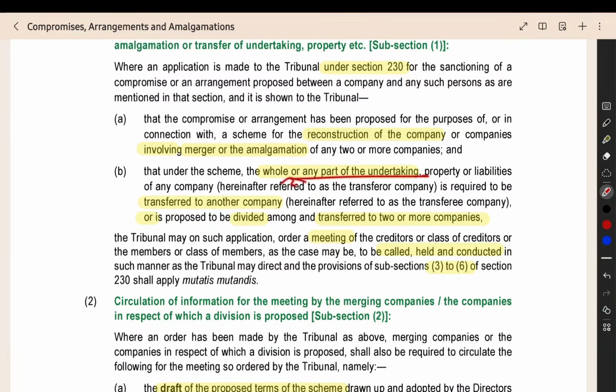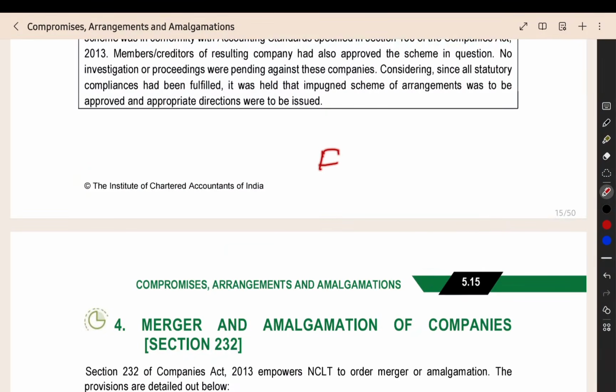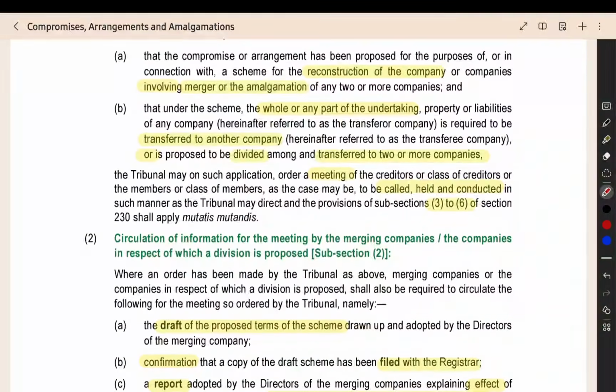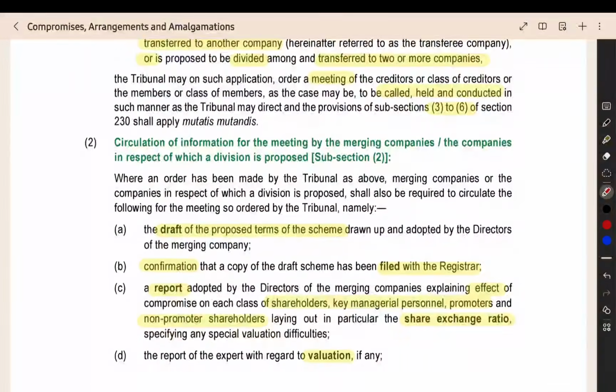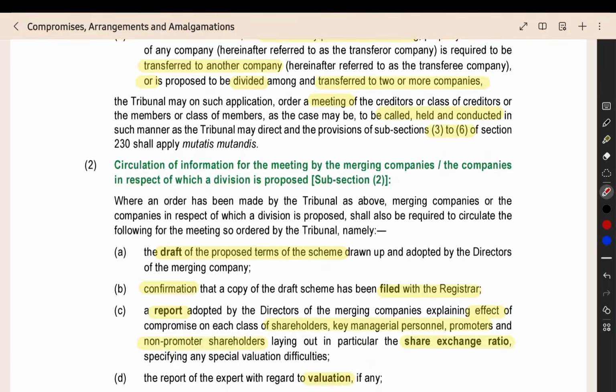Then you are transferring the undertaking, whole or part of the undertaking. Undertaking means business. One company can do multiple businesses. In that, you are transferring a part of the business. For example, you are having multiple businesses, and these three businesses are controlled by a single company. One business you are transferring, either the entire business or a part of the business. If you are transferring this, then also this section 232 will be applicable. You are going to transfer it to one company or more companies, and that will attract section number 232. You have to follow this section also in that case, when you are having a merger or amalgamation, or you are transferring the business to one company or two or more companies.